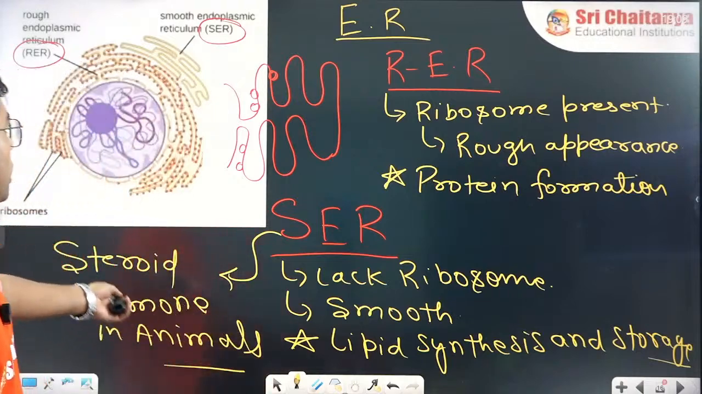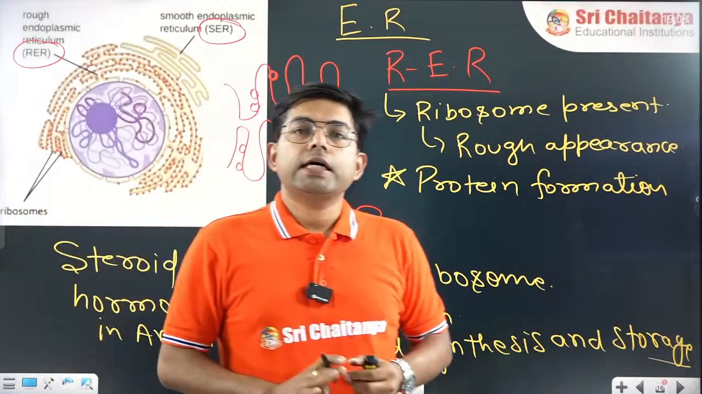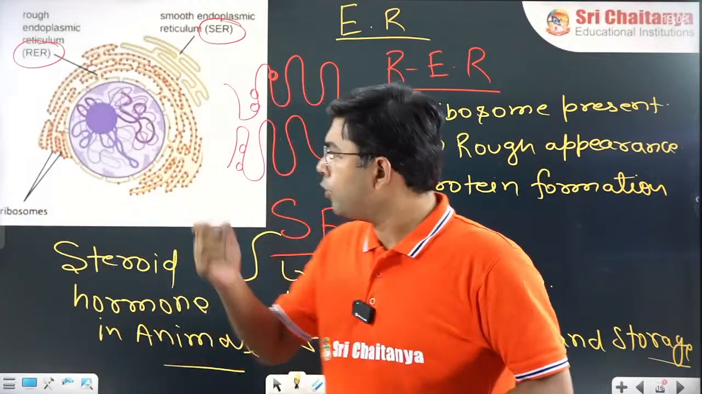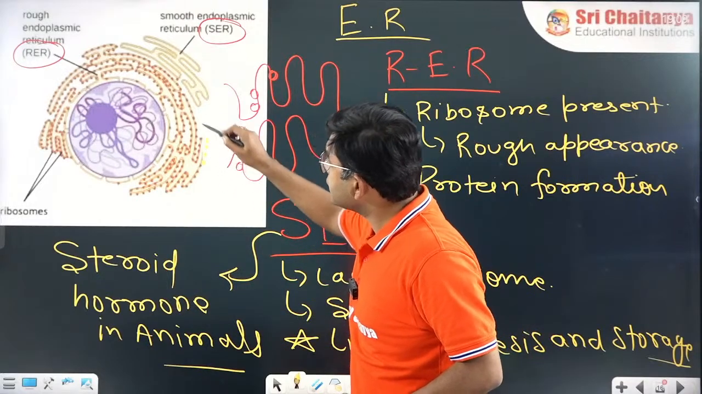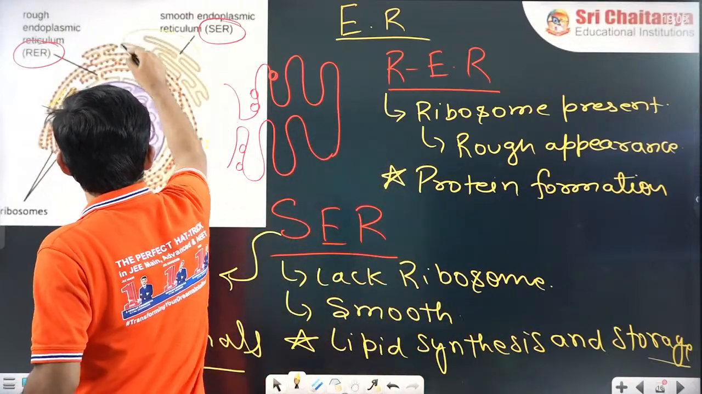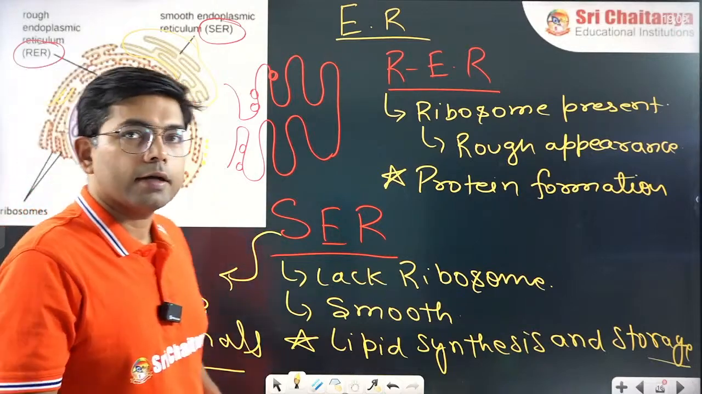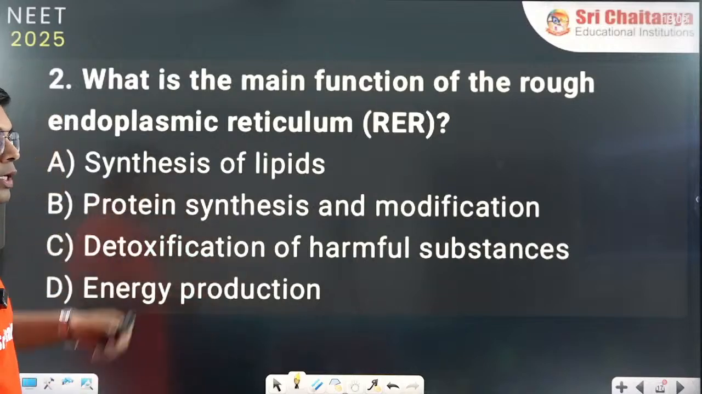Now, if a question is asked in the exam, how can you identify RER and SER? If ribosomes are present on the surface, then it is RER, as you can see here. And this one is smooth, ribosomes are not present, so it is SER. Is it clear? Next.